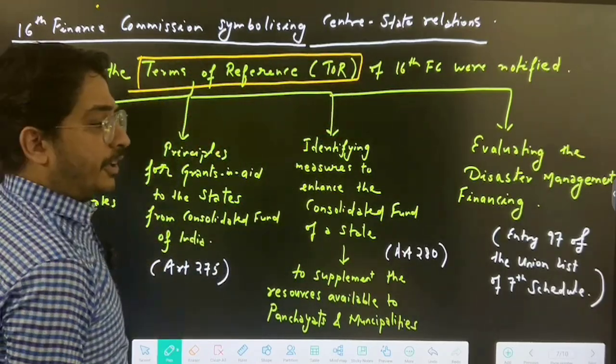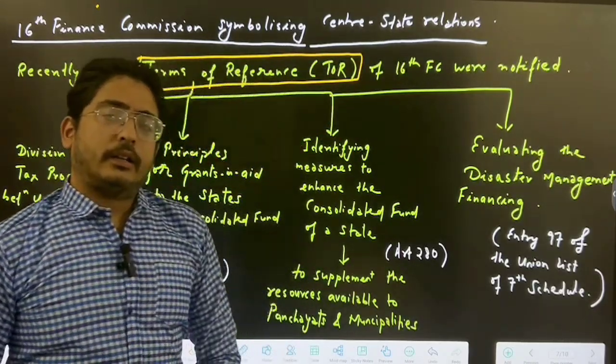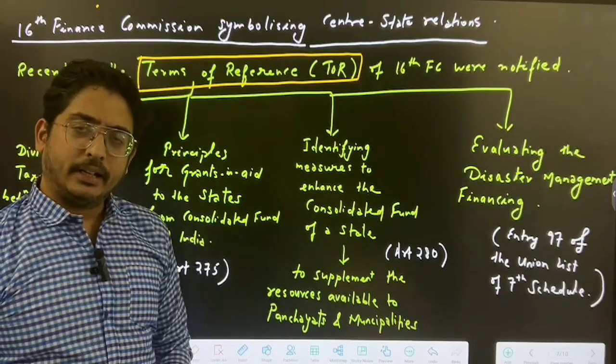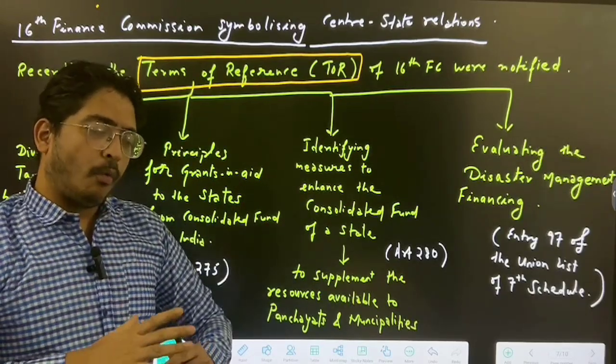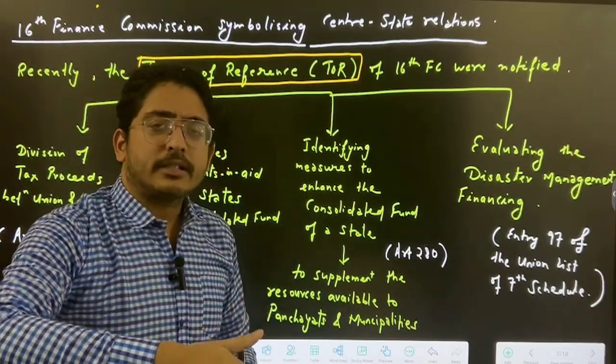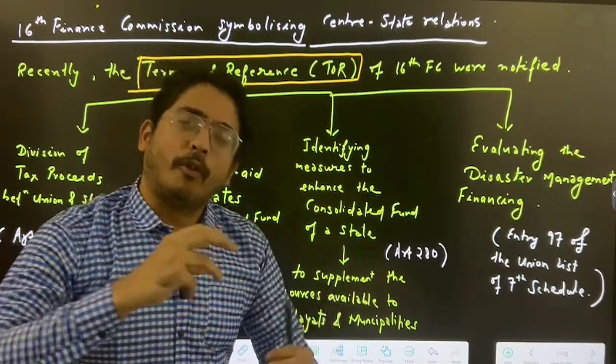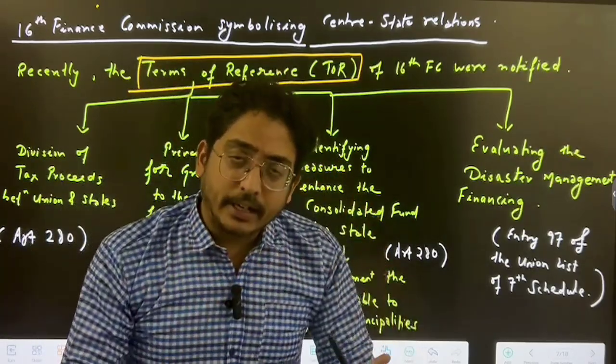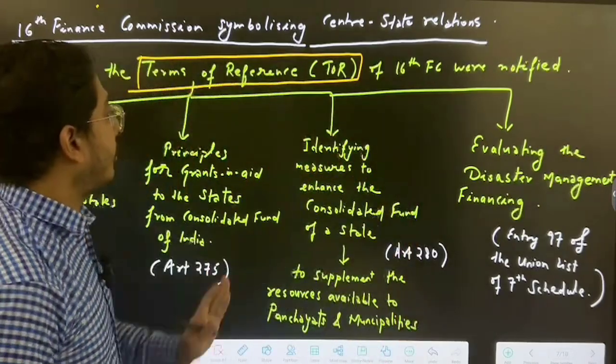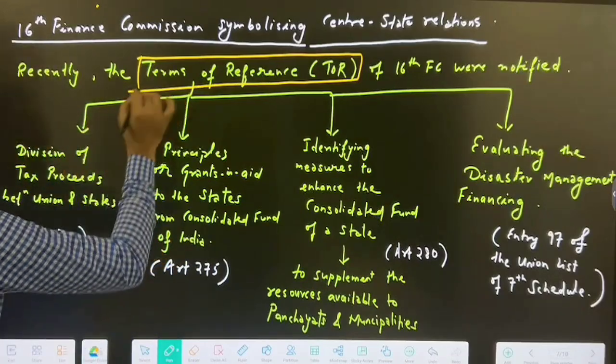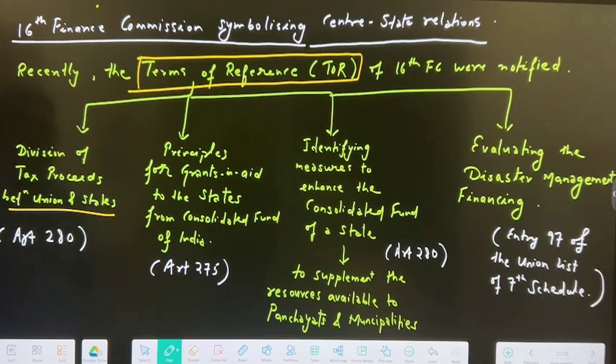Now, terms of reference are approved by the cabinet. The terms of reference mean what work the Finance Commission will do, like what will be the formula and how it will be divided. Those things are terms of reference. So first of all, there is division of tax proceeds between union and states.